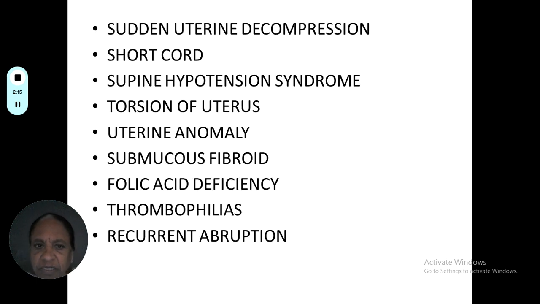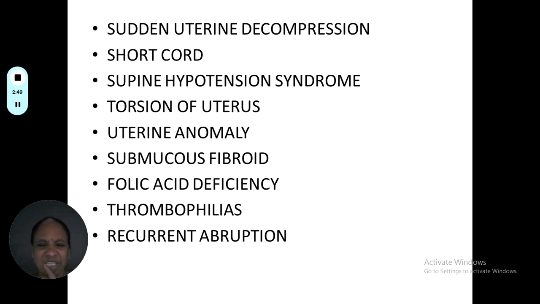And sudden uterine decompression like hydramnios, where there is a sudden rupture of the membranes, where there is a negative pressure which may cause internal bleeding, and short cord during the process of labor. When the fetus starts descending down, there is a possibility of the abruption. Supine hypotension syndrome, there is a pressure on the aorta because of the gravid uterus. Sometimes it may lead to abruptio placenta.